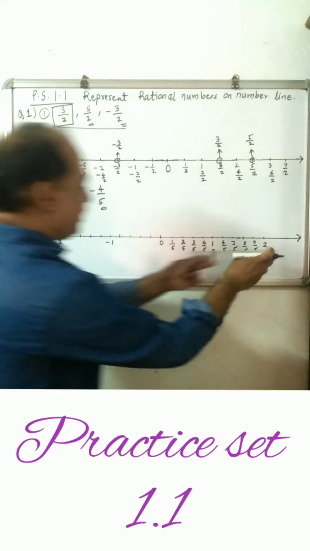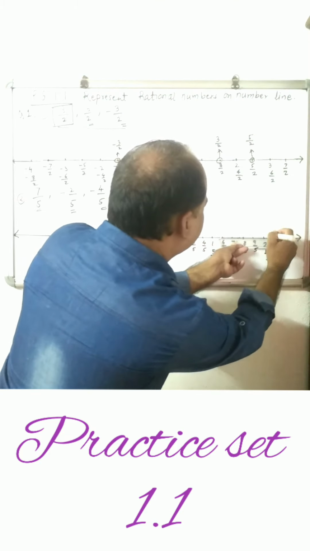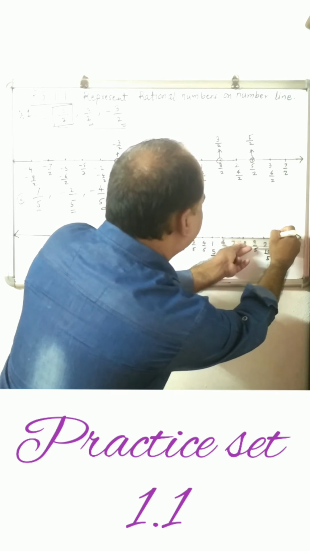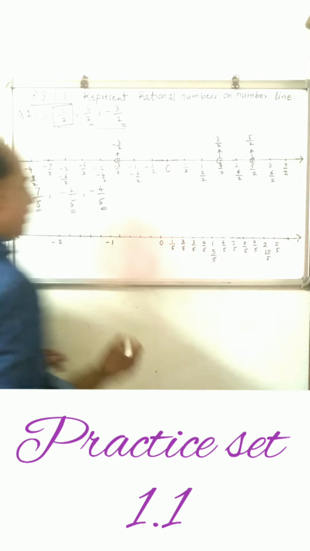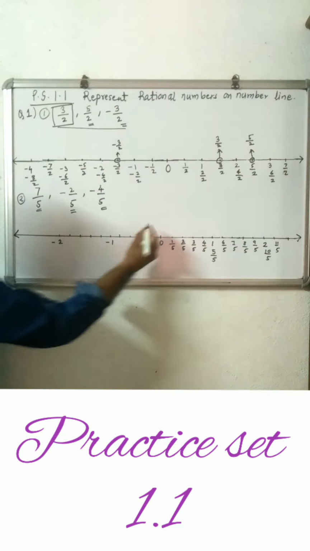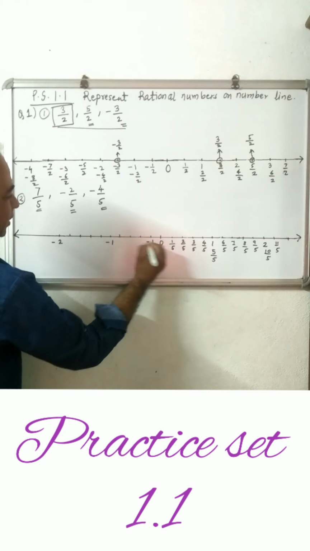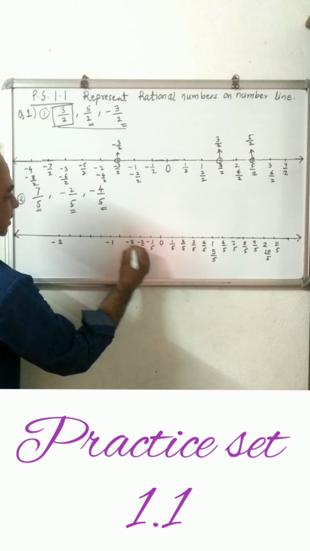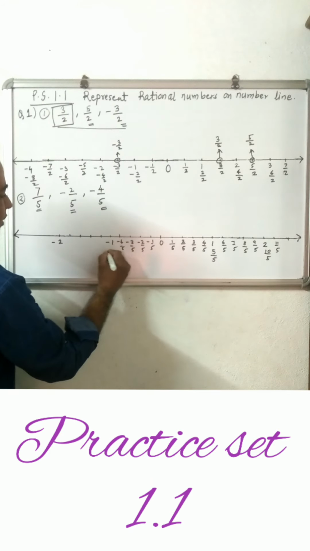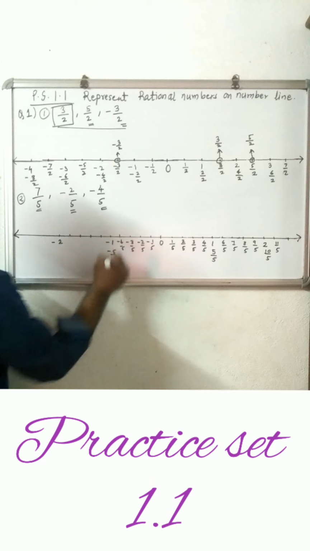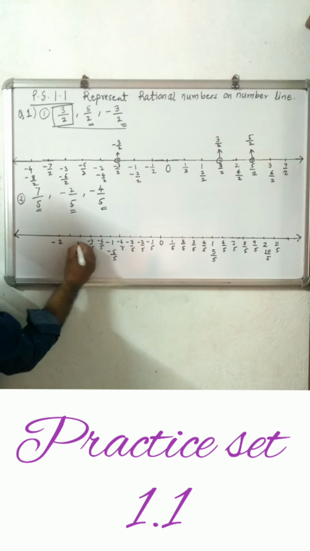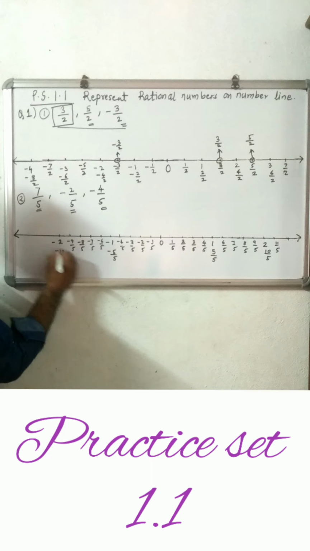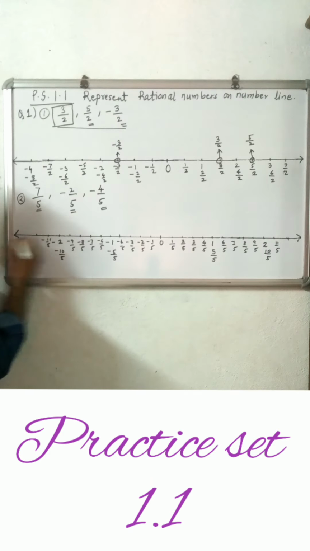And so on. Further we can extend at intervals of 3 centimeter. That is 11 upon 5 and so on. 12 upon 5. Similarly, on the left hand side, negative: minus 1 upon 5, minus 2 upon 5, minus 3 upon 5, minus 4 upon 5 and minus 5 upon 5, that is minus 1. This point is minus 6 upon 5, minus 7 upon 5, minus 8 upon 5, minus 9 upon 5, here minus 10 upon 5 and minus 11 upon 5 and so on.